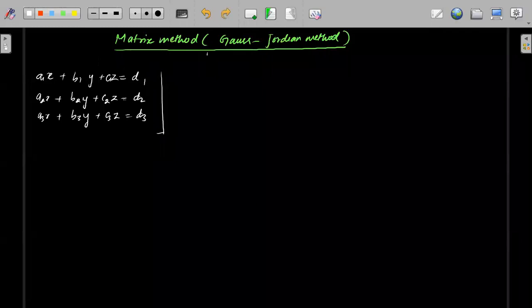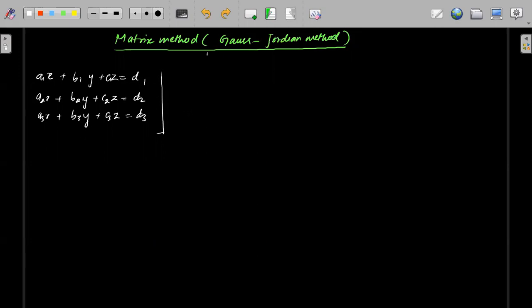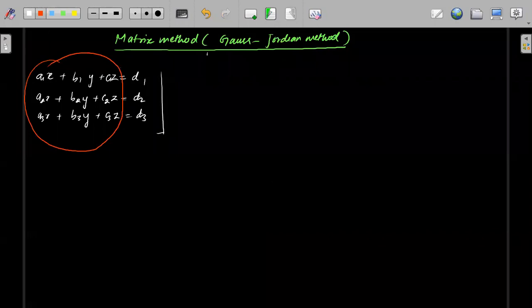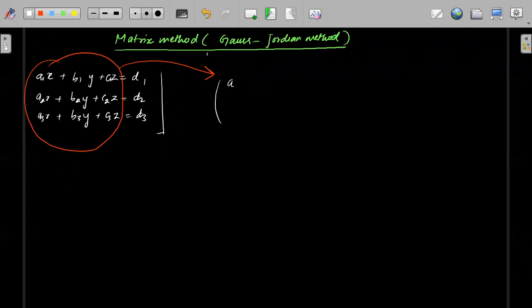Okay, so basically suppose you have a set of linear equations like this, and you have to use the matrix method. If you look at these three carefully, I can write them in terms of matrices: a1 b1 c1, a2 b2 c2, a3 b3 c3, multiplied by x, y, and z.